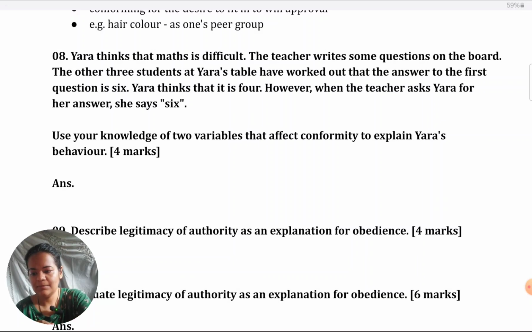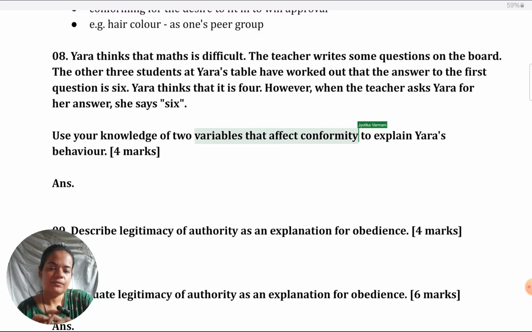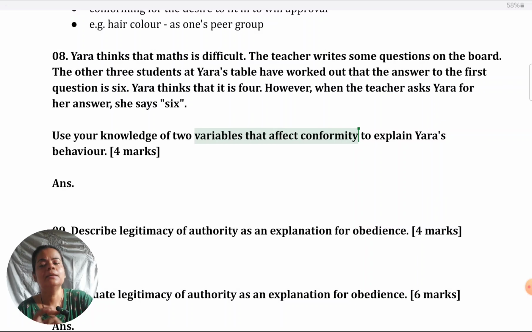Again, I would say the same thing for this. Explanations of conformity types and factors or variables are not to be confused. When they ask you for variables or factors, group size, unanimity, these are the variables which affect conformity. So make sure that you are talking about these. Don't talk about explanations or types of conformity, not what we have answered for previous questions. Also, don't confuse it with obedience.